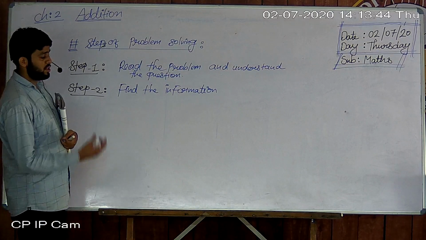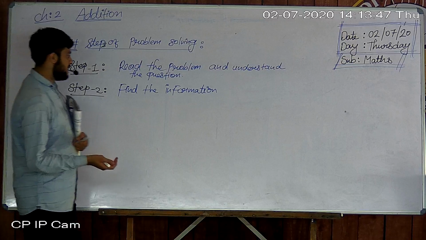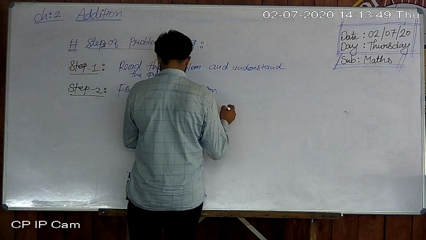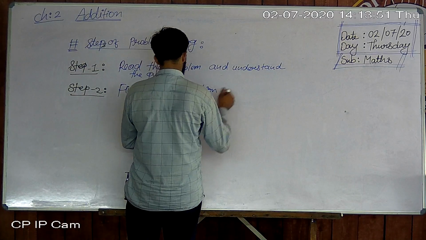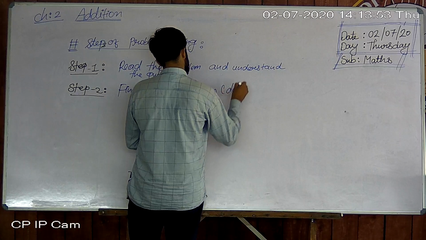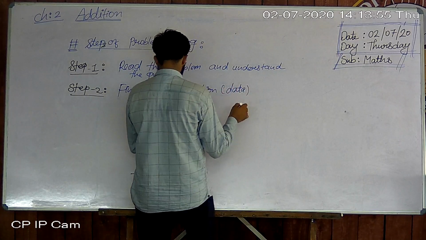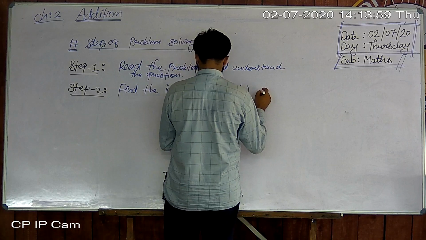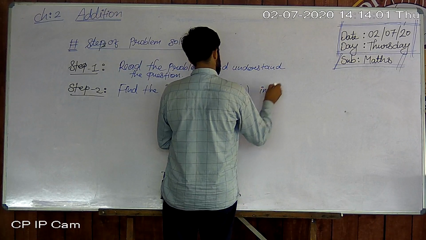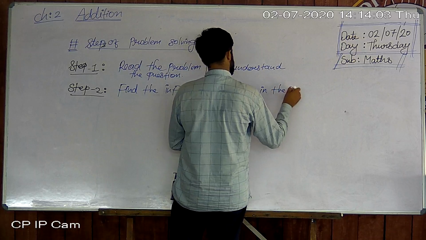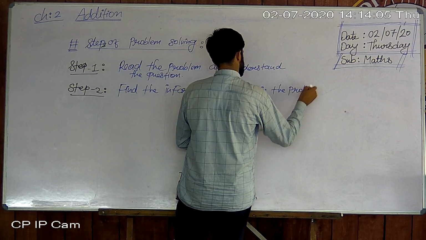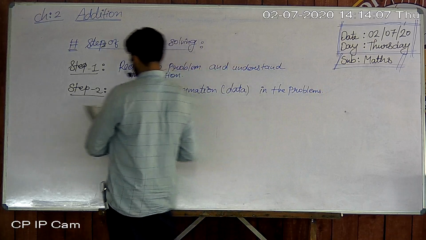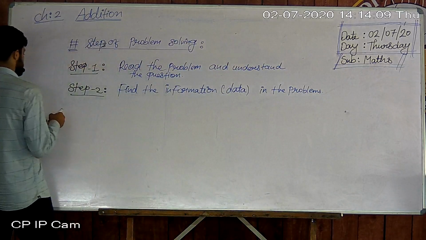Remember this. So that is our data. Data means information, or data in the problem. Third point is what?